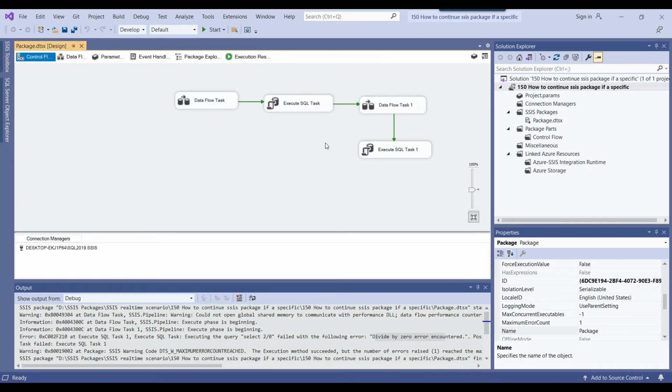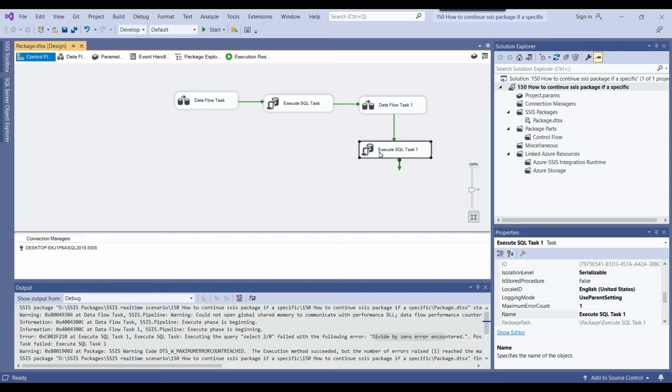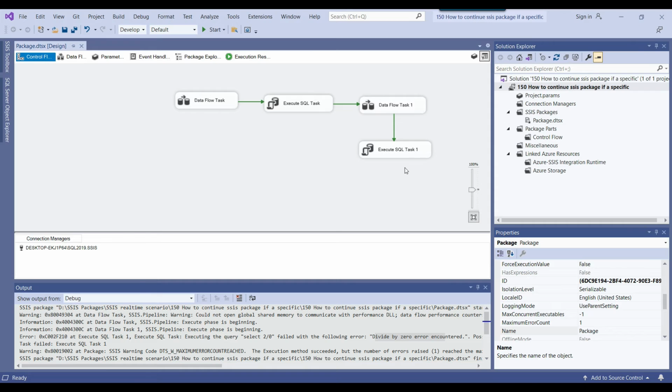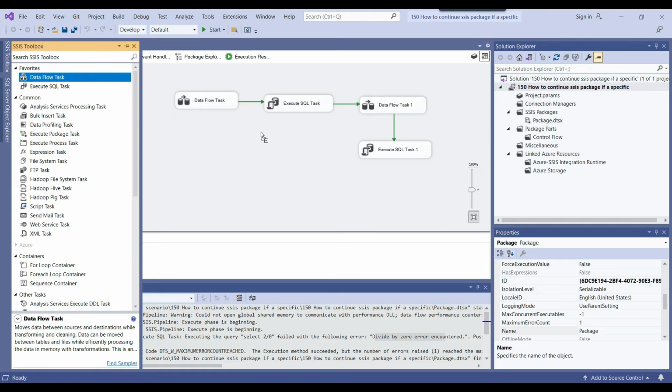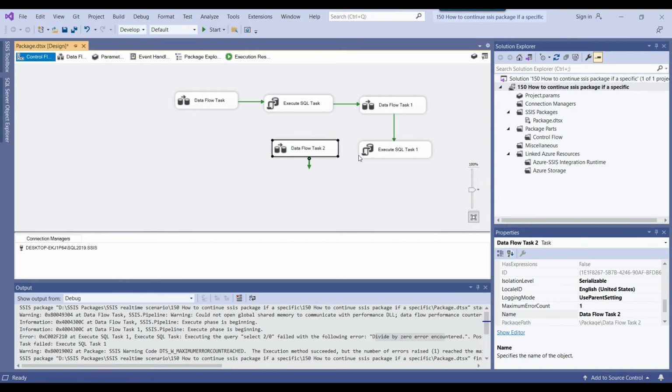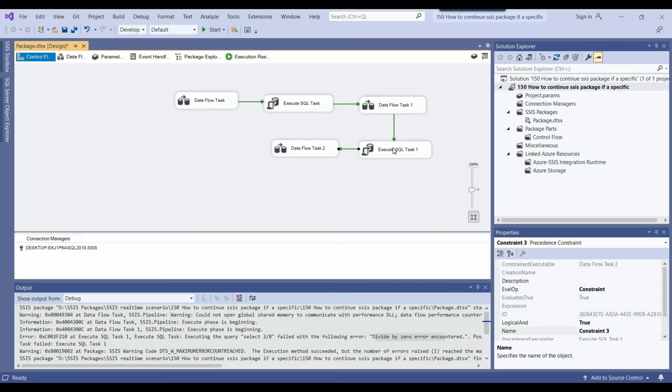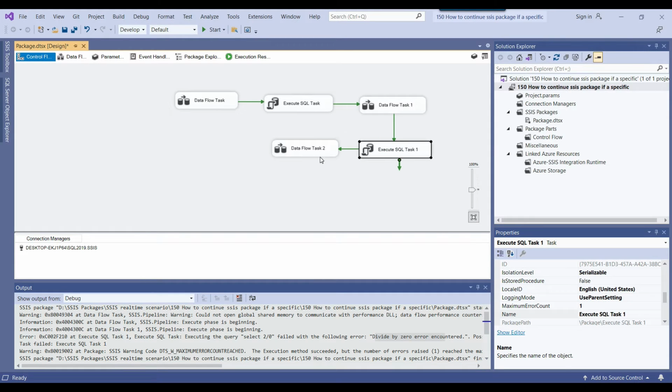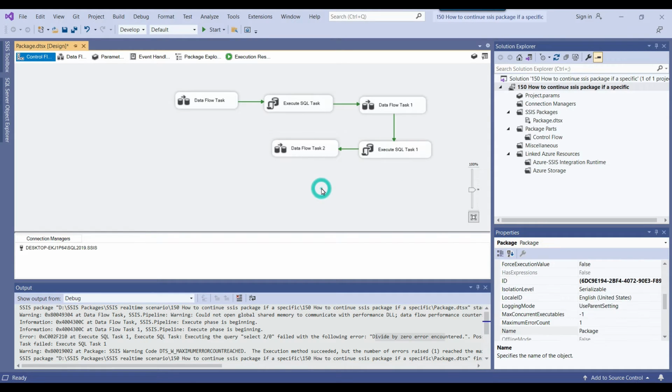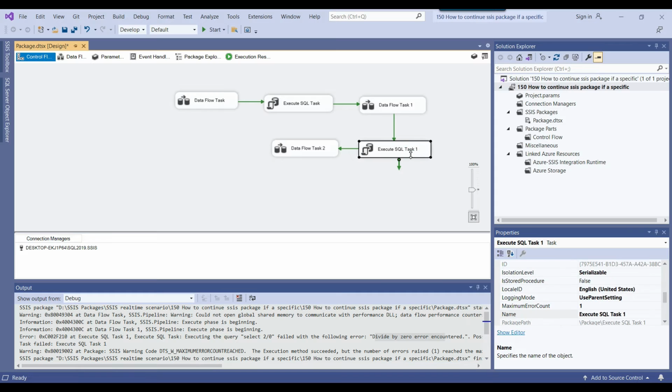Now suppose you want your package to run continuously even if it fails on this particular task. What do you need to do? Before doing that, let me drag and drop another data flow task, so that you can see that even if it fails on this task, it should execute the next task, and it should not show any failure message. This is the task on which I want to let the package run without any issue.